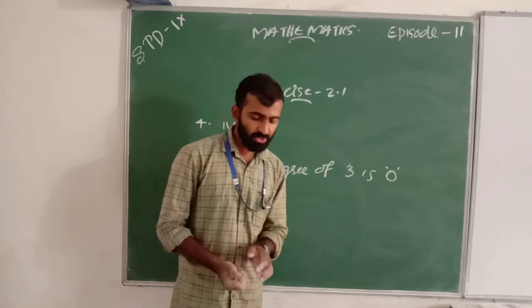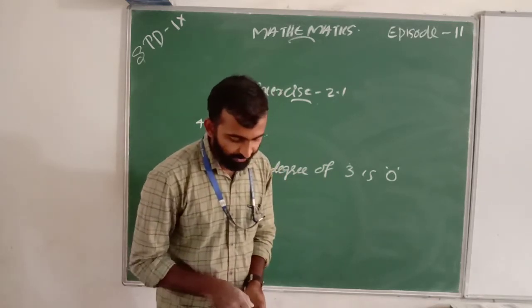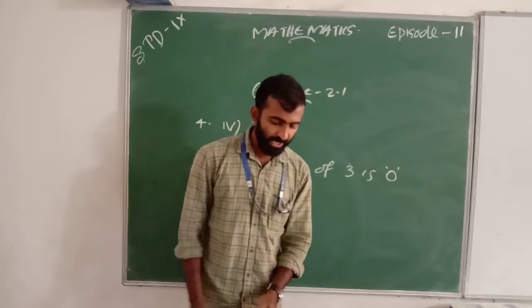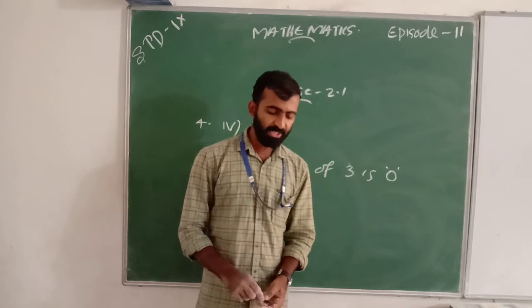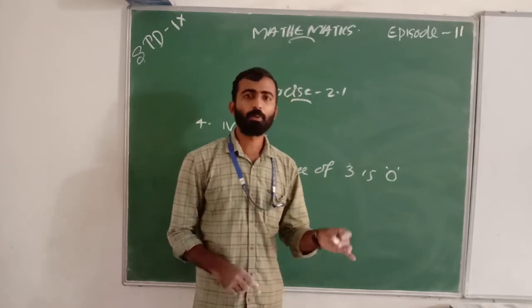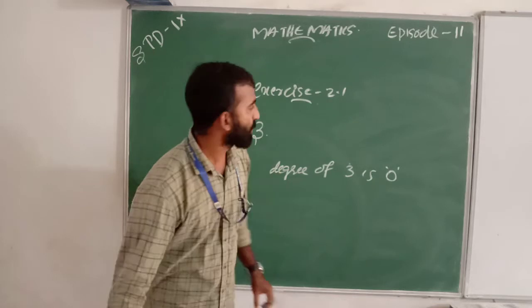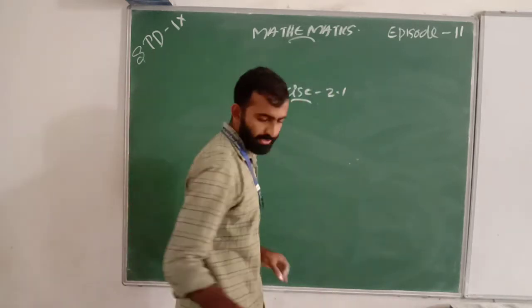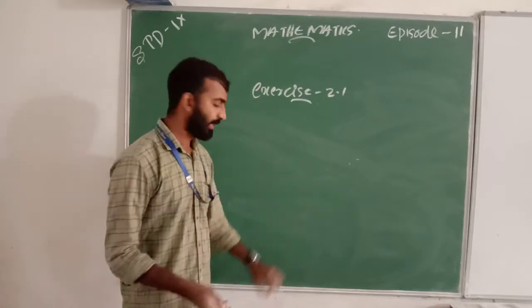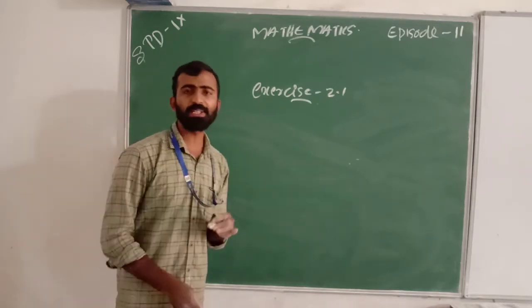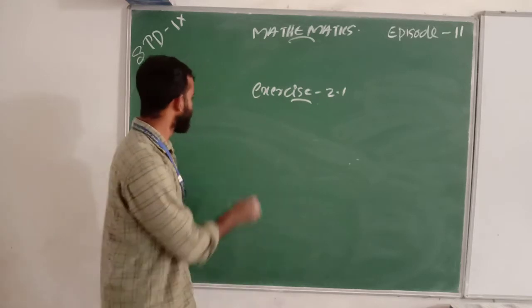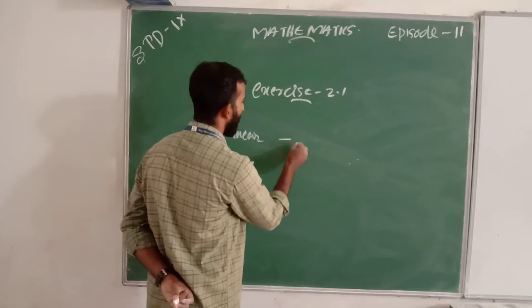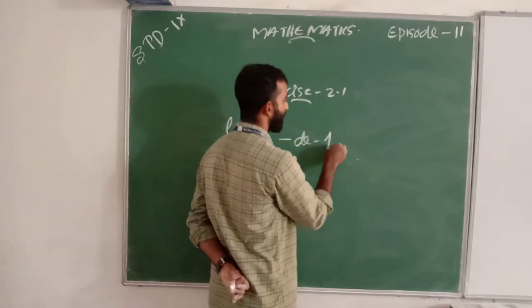Next question is, classify the following as linear, quadratic, cubic polynomials. What is meant by linear? Linear means degree is 1.